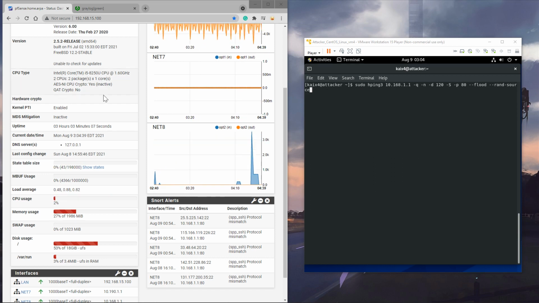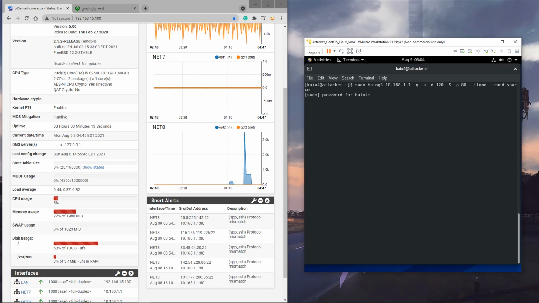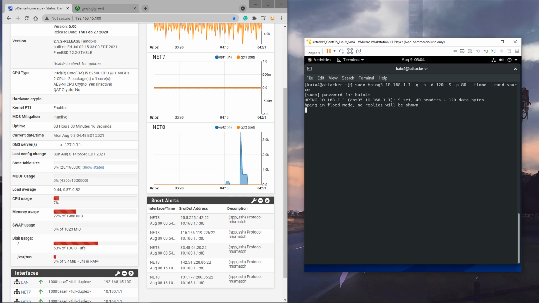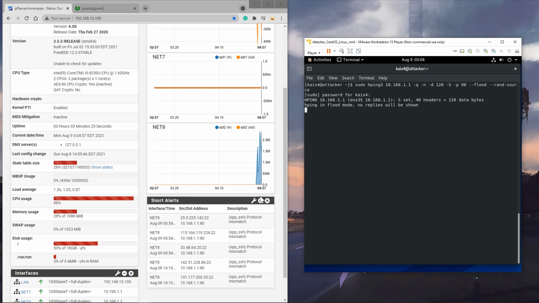Now I'm going to show another attack, which is the SYN flooding attack. Can you see the difference between this attack and the previous attack?